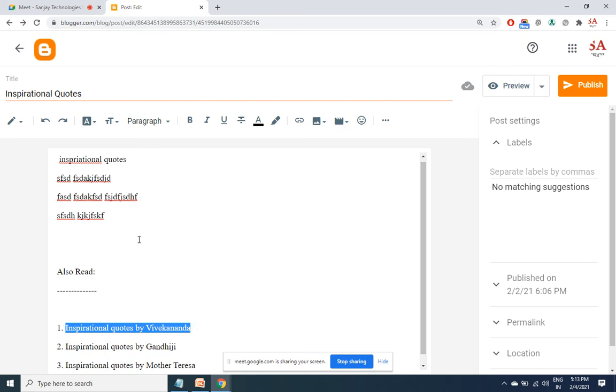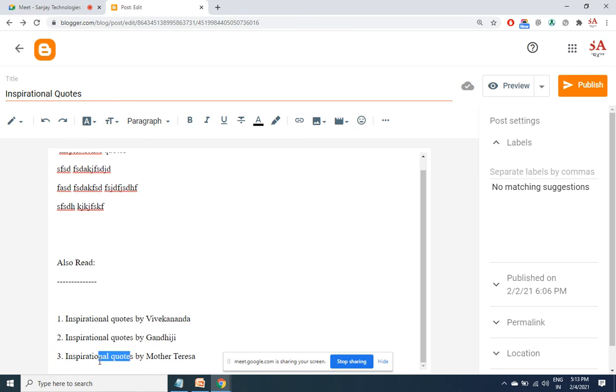Now, our keywords are coming everywhere: inspirational quotes, inspirational quotes, inspirational quotes. Search engines are going to map this word everywhere in the internal links. It need not be present at the bottom of the post, it may be present anywhere in the page. But the more times the keyword comes in the internal links, the more bonus points.